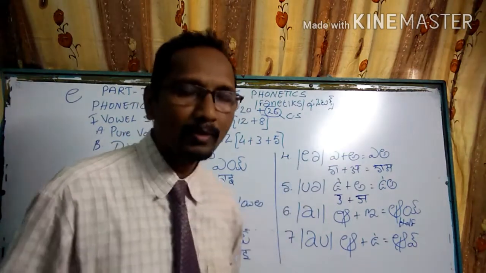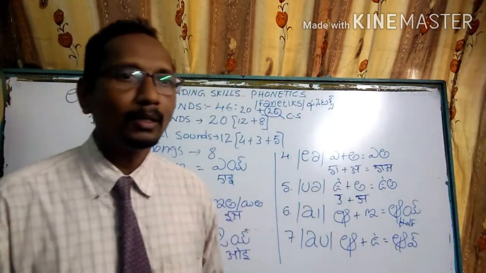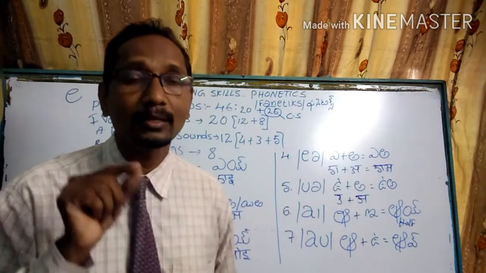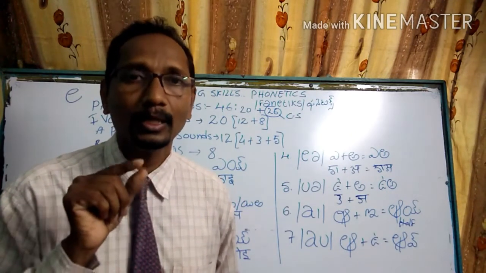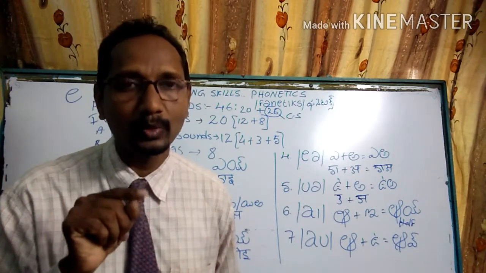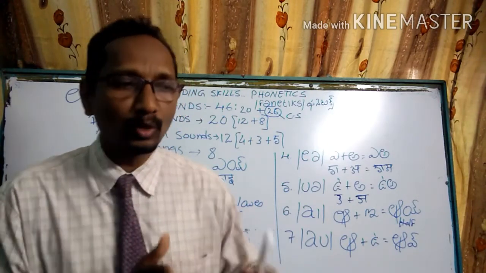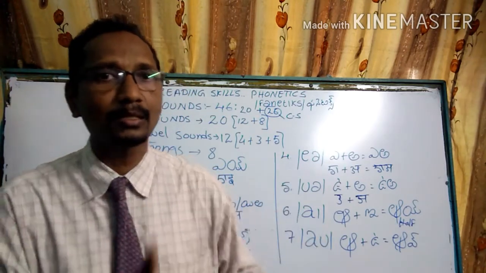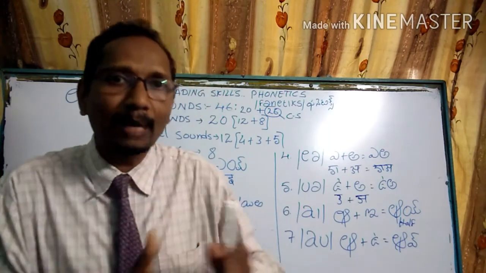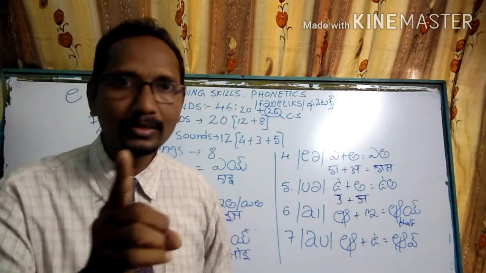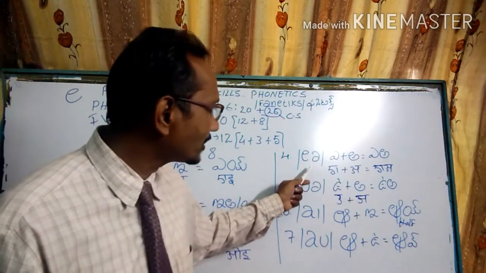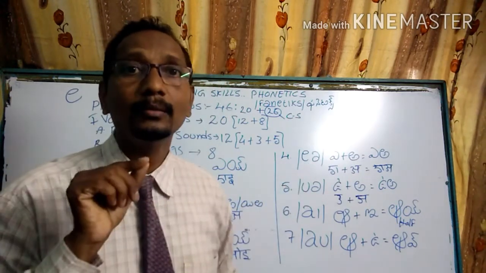For example, T-H-E-R-E, we usually call it "there". T-H-E-I-R, we usually call it "there". So the pronunciation of the 2 words is one only, but we spell them separately. But here one sound is applied based on this diphthong.